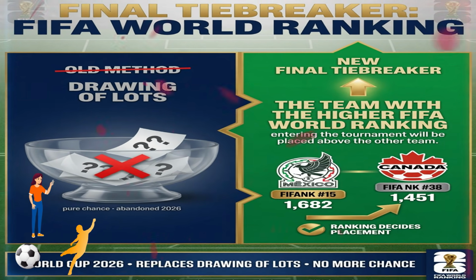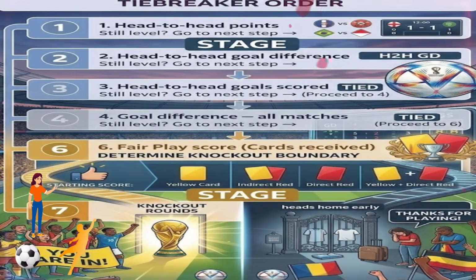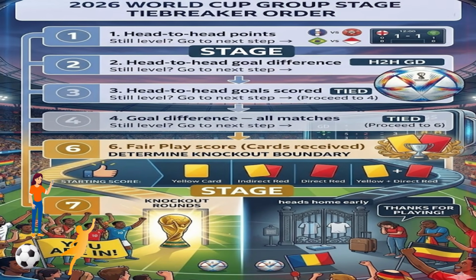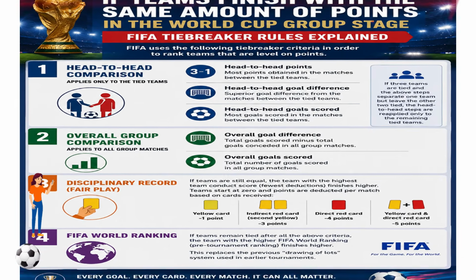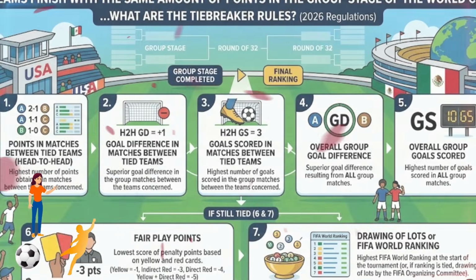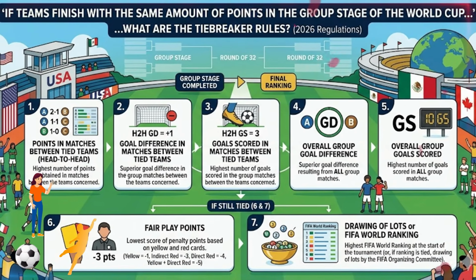These rules could determine who reaches the knockout rounds and who heads home early, making every goal, every card, and every match more important than ever. Hope you got your answer on what the tiebreaker rules are if teams finish with the same amount of points in the group stage of the World Cup.